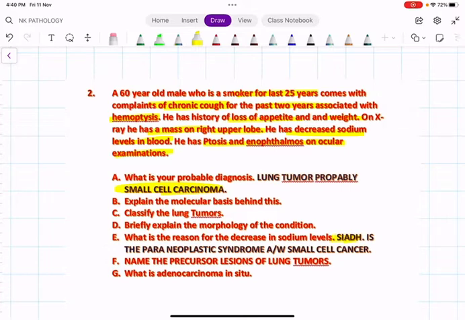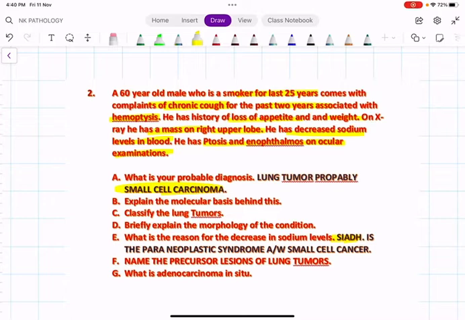So patient will have what? There will be excessive ADH secretion, so there will be more sodium and water loss in urine, so the patient will have hyponatremia. And ptosis and enophthalmos, since this mass is involved in the right upper lobe, this is going to compress the cervical sympathetic chain. The patient may have Horner syndrome. What are the components of Horner syndrome? Ptosis, miosis, enophthalmos, anhidrosis, and loss of ciliospinal reflex.